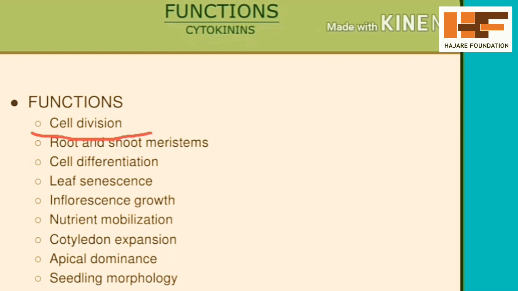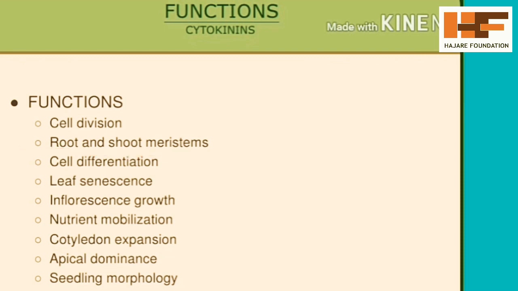The second function is root and shoot meristems. Meristem means cells having rapid cell division capacity. At the tip of the shoot, there is meristematic tissue. In the root, below the root cap, there are meristematic cells. They promote cell division. So cytokinins always help in the formation of root meristem as well as shoot meristem.